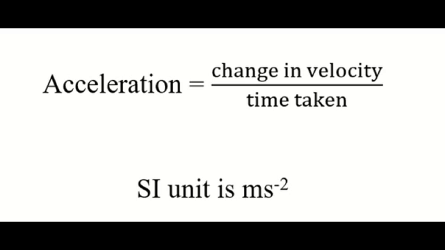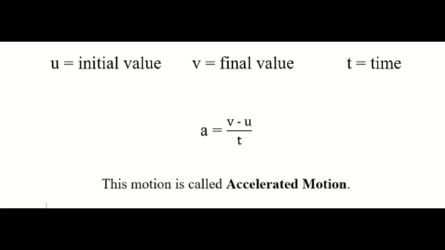The SI unit of acceleration is meter per second square. If the velocity of an object changes from initial value, that is u, to the final value v in time t, then we can write a equals v minus u by t. This motion is called accelerated motion.